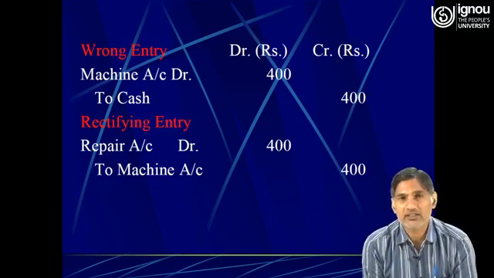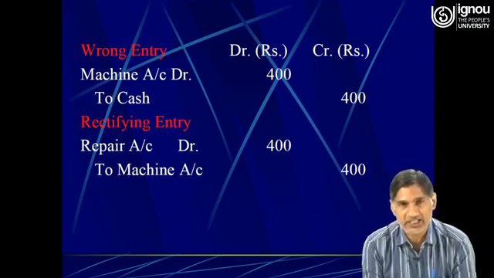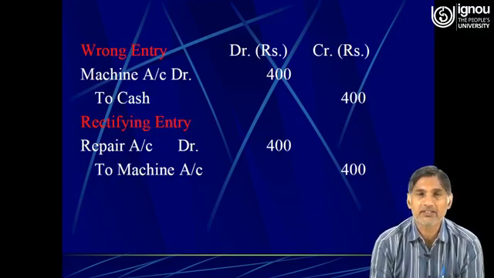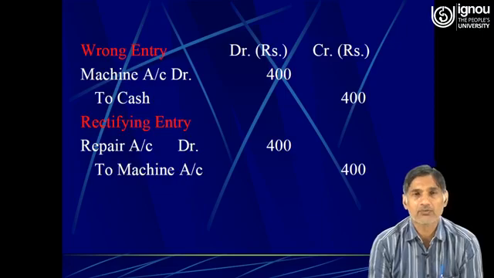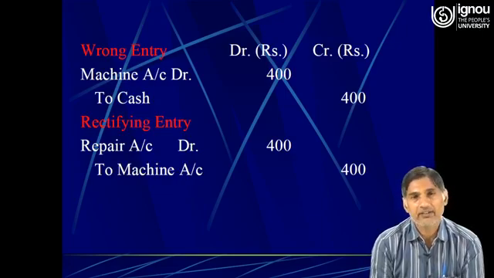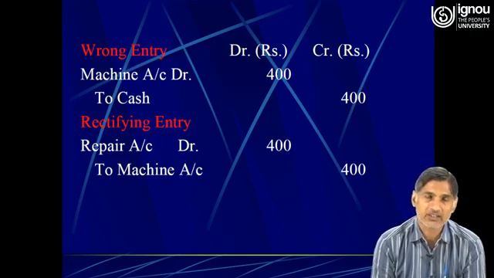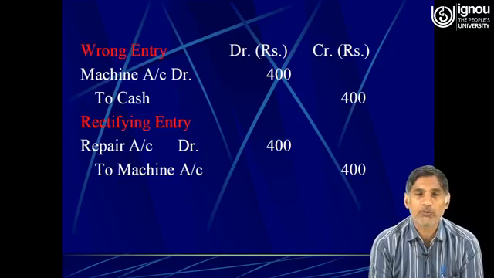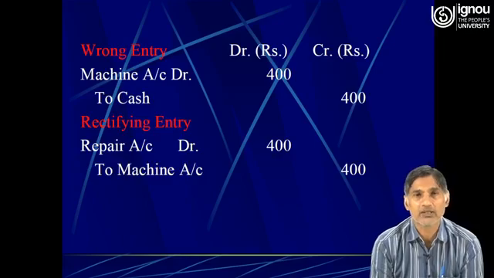So here there is no problem as far as the cash is concerned. Cash account must have been credited, and the cash account has been credited also. But the repair account must have been debited, and instead of repair account, unnecessarily machine account was debited.